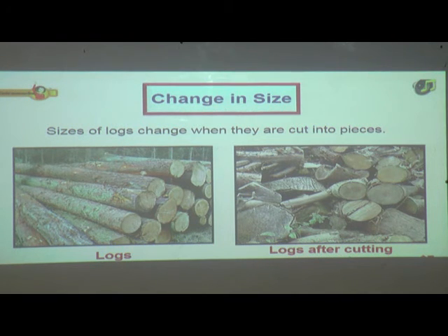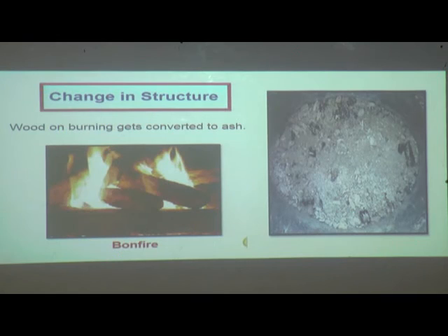A seed germinates, it grows into a plant. The plant becomes a tree. So there is change in size. For example, we can see that a seed is very small. After germinating, it grows into a small plant, and then over many years, it changes into a tree. So this is about the change in size.